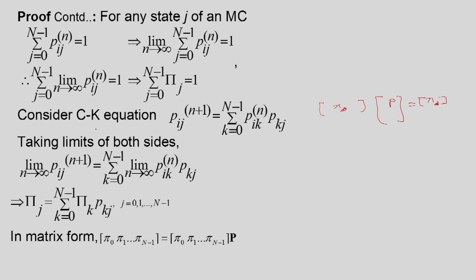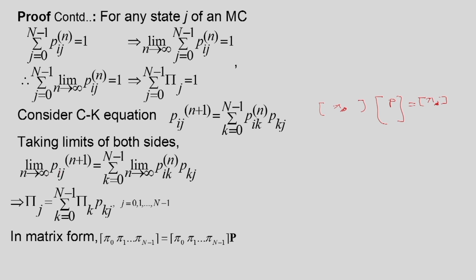Now, we consider the CK equation: Pij(n plus 1) is equal to the summation over k going from 0 to n minus 1 of Pik(n) into Pkj. We are applying the Chapman-Kolmogorov equation for n plus 1 steps, and we assume that it first goes to state k in n steps, then from state k to state j it goes in one step. That way we derive this. Now, we can find the limit as n tends to infinity.